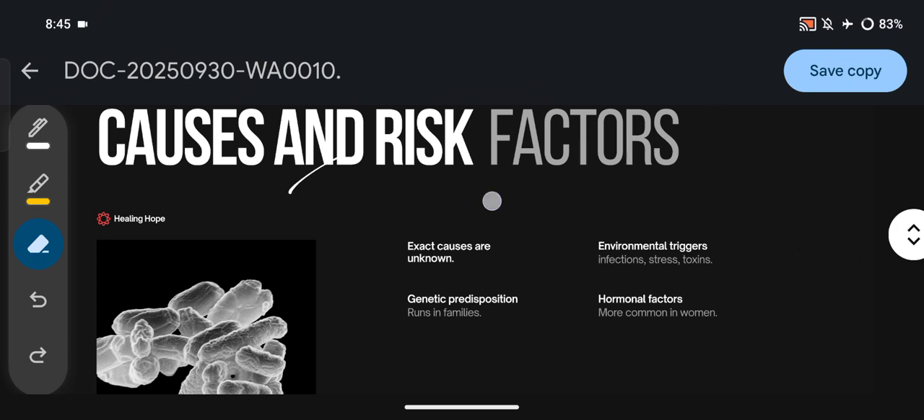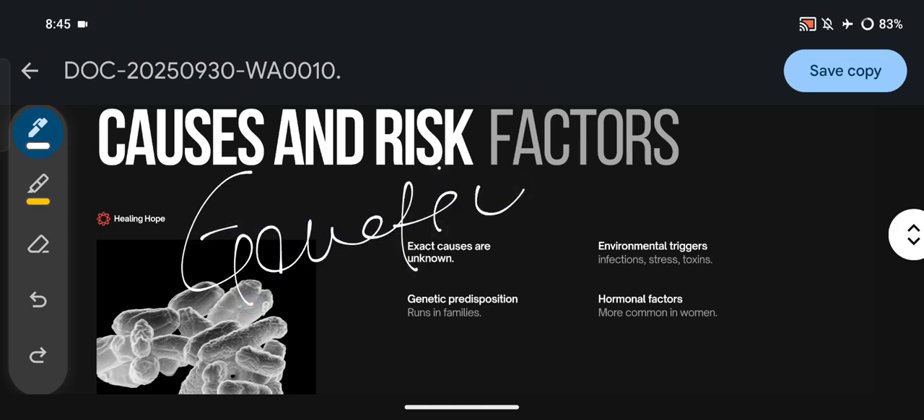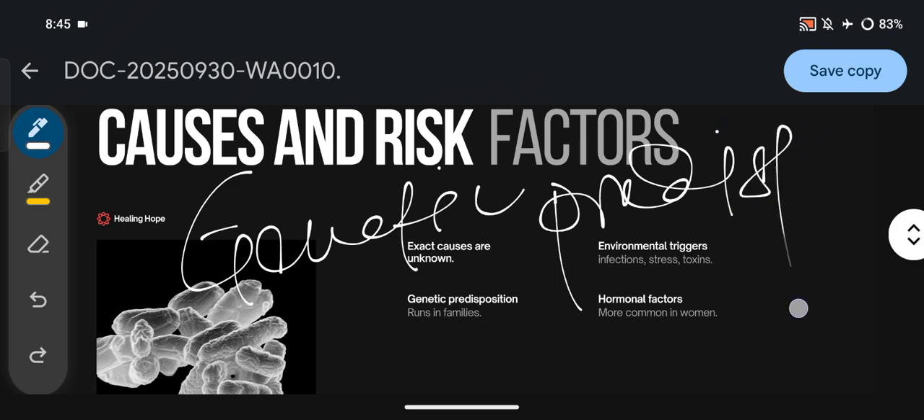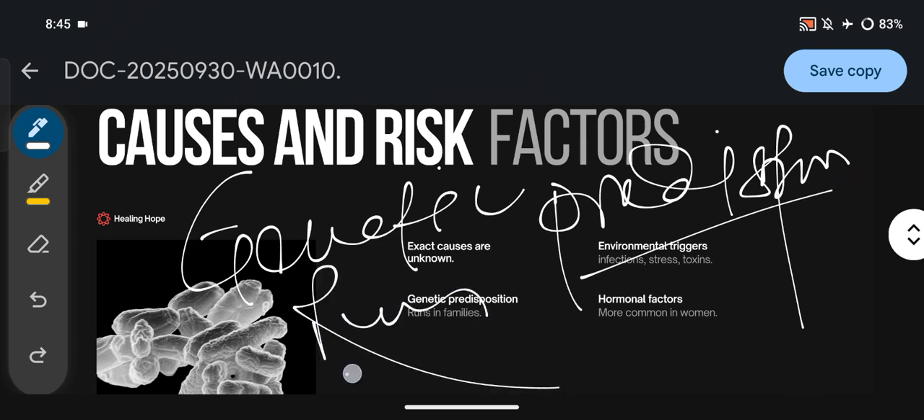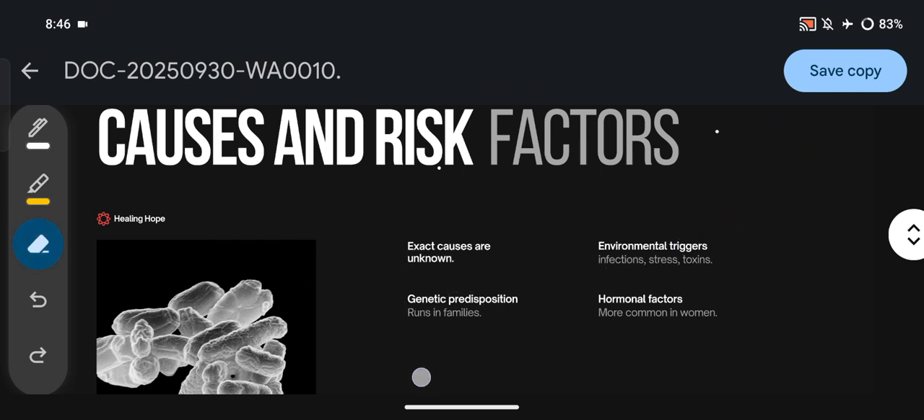Then number 3, genetic predisposition. What is genetic predisposition? It runs in families, and the disease goes on through the family chain, from grandfather to the next generation, father or mother, then the grandson. These diseases come one by one in families. Then number 4, hormonal factors.